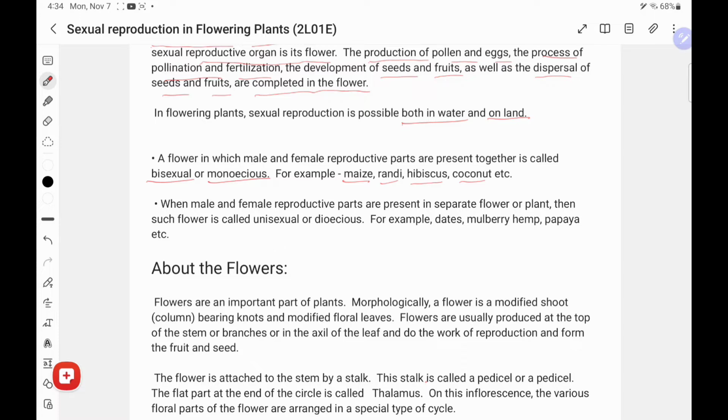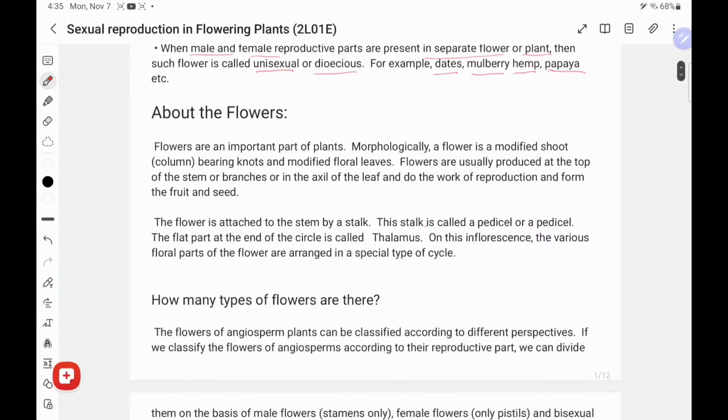When male and female reproductive parts are present in separate flowers or plants, such a flower is called unisexual or dioecious. Example: dates, mulberry, hemp, and papaya. Now, next I will give you the flower parts.